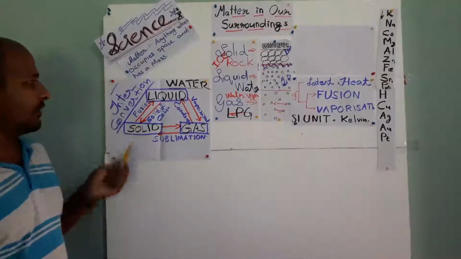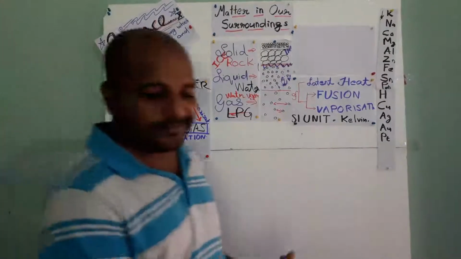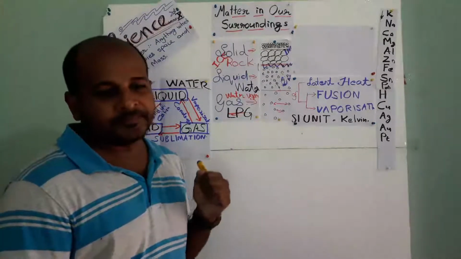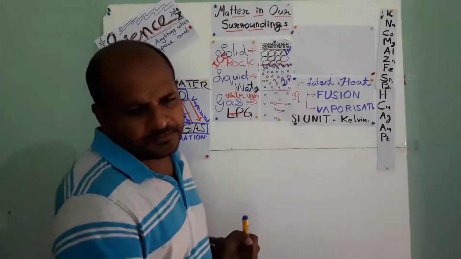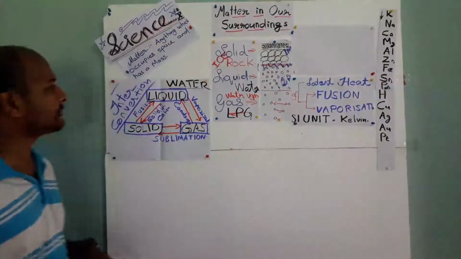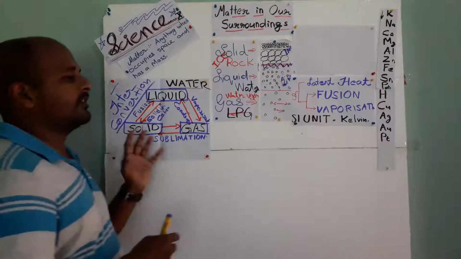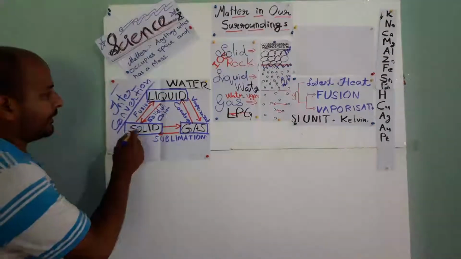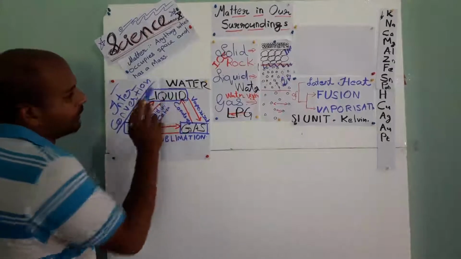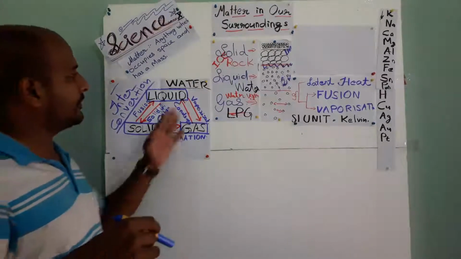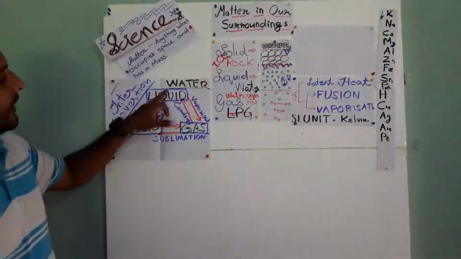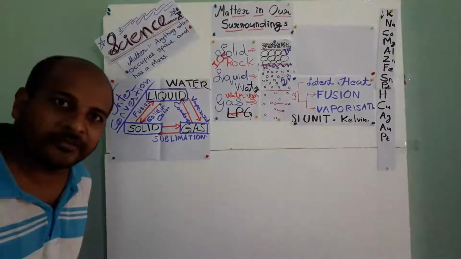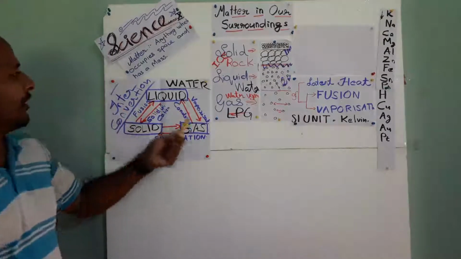If I want to change solid ice into water, what should I do? Tell me. I must increase the temperature. So it will fuse and become liquid. Solid will fuse to become liquid. Liquid, again if we heat, in the case of water, when it comes to 100 degrees Celsius, it will vaporize and become gas. That process is called vaporization. Definition for each of these you must study.